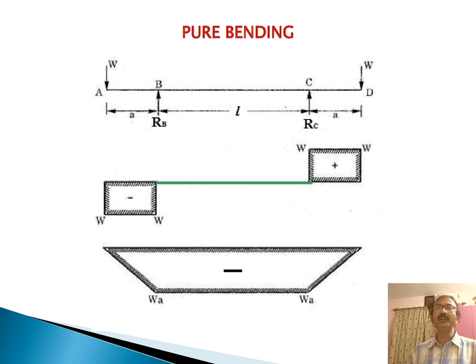Now in the case of pure bending, if you see the diagram, this is the diagram of an overhanging beam. This overhanging beam is subjected to 2 point loads at the two extreme ends. That is, W and W are the 2 point loads, and A and C are the 2 points. From the shear force diagram, it is clear that the part BC has no shear force. So this is only pure bending.